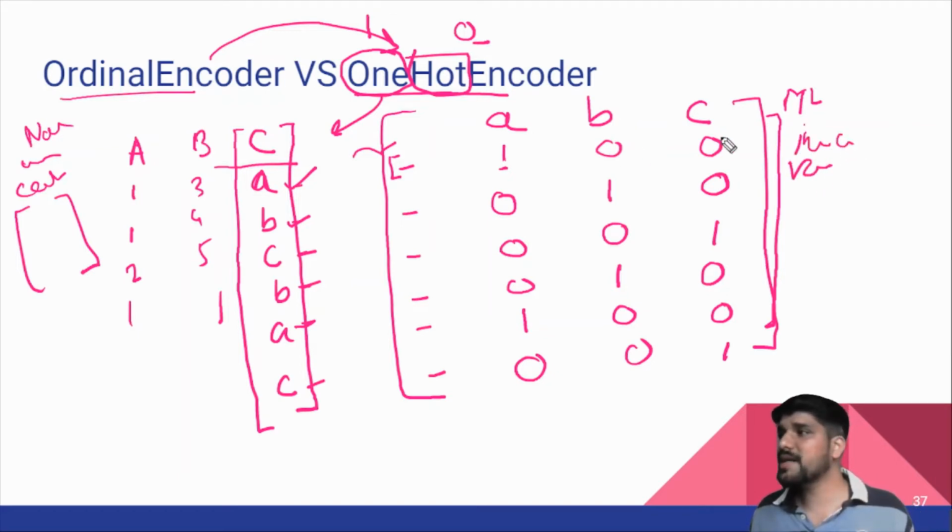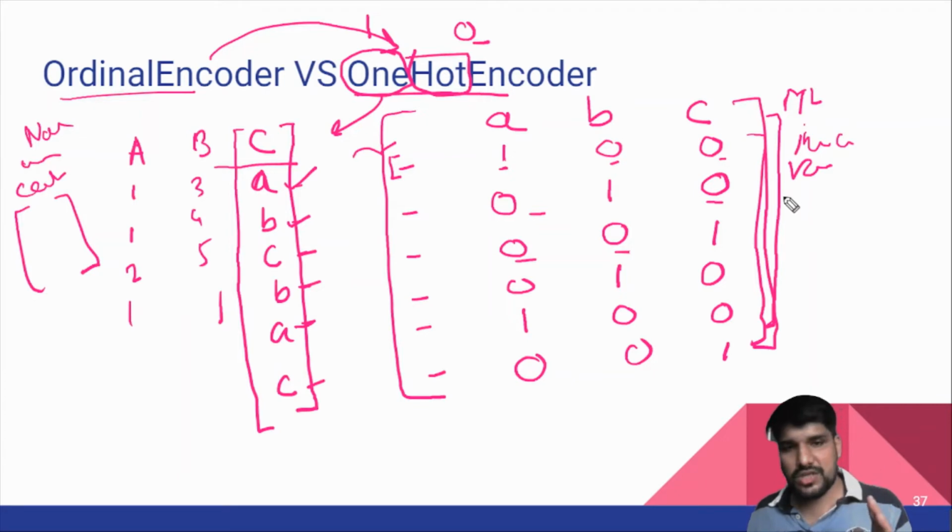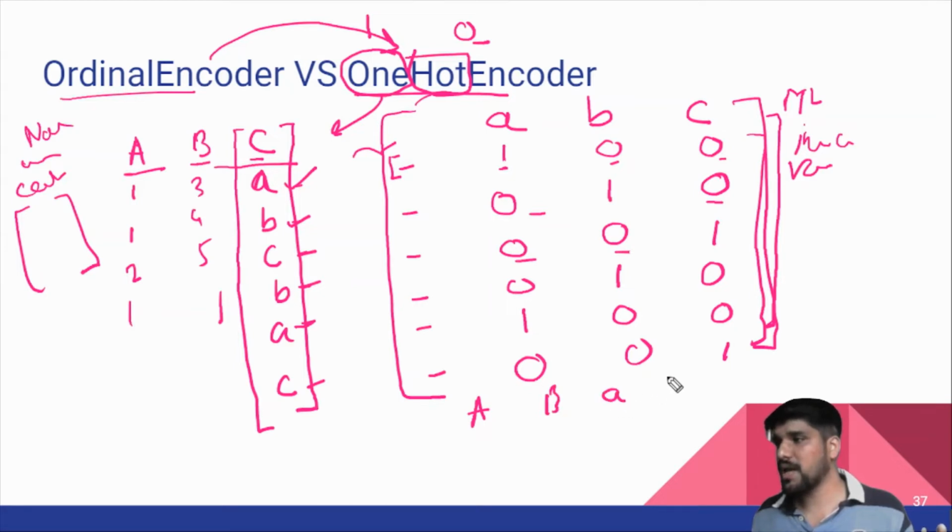It will increase the sparsity in the data. What is sparsity? The matrices contain a lot of zeros. This is called sparsity. And second, there is an increase in the features, so the data is going to increase. Previously we had only three features A, B, C, but after using one hot encoder we have three more features: along with A, B, C we have small a, small b, small c. So you see, data is increasing in the one hot encoder.